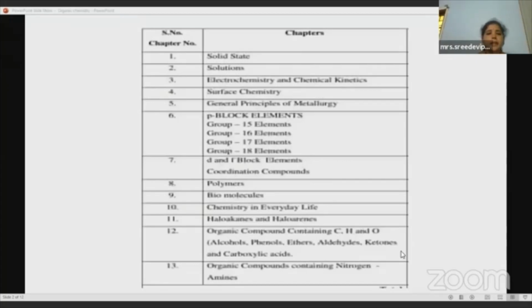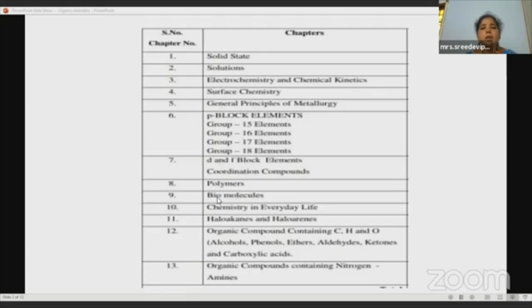So then let me continue with the topics which are present in our second year. Once again, I will repeat this, children, right? So we are going to start the topics with the solid state. We all know that matter exists in 3 states, isn't it? Solids, liquids, and gases. In this topic, solid state, we are going to learn about the properties of solids. Okay, and then coming to the second one, solutions. See, what is a solution? A solution is a homogeneous mixture of 2 or more substances, right?